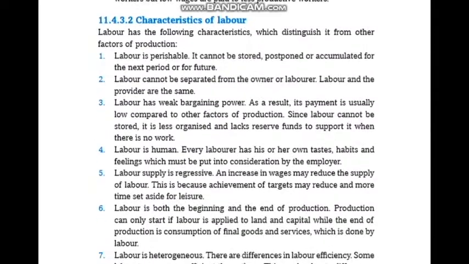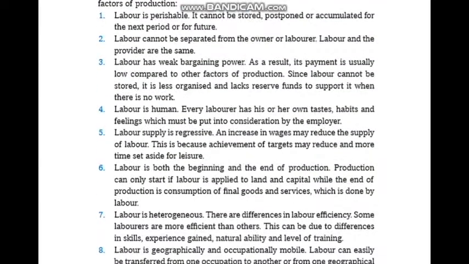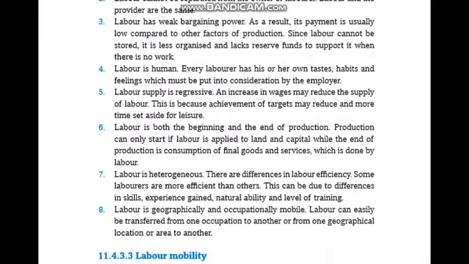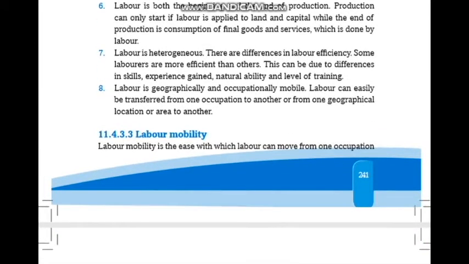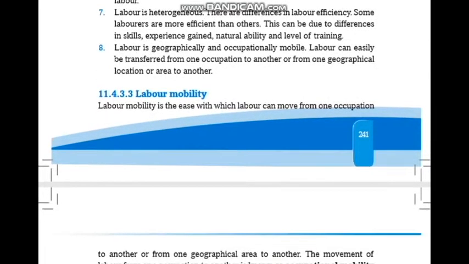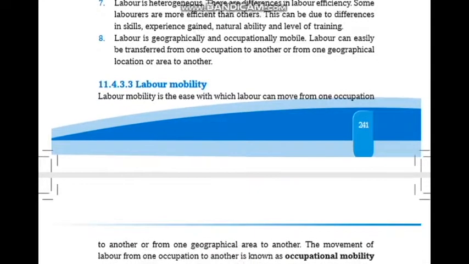Characteristics of labor. Labor has the following characteristics. Labor is perishable. Labor cannot be separated from the owner or laborer. Labor has weak bargaining power. Labor is human. Labor supply is regressive. Labor is both the beginning and the end of production. Labor is heterogeneous. Labor is geographically and occupationally mobile.